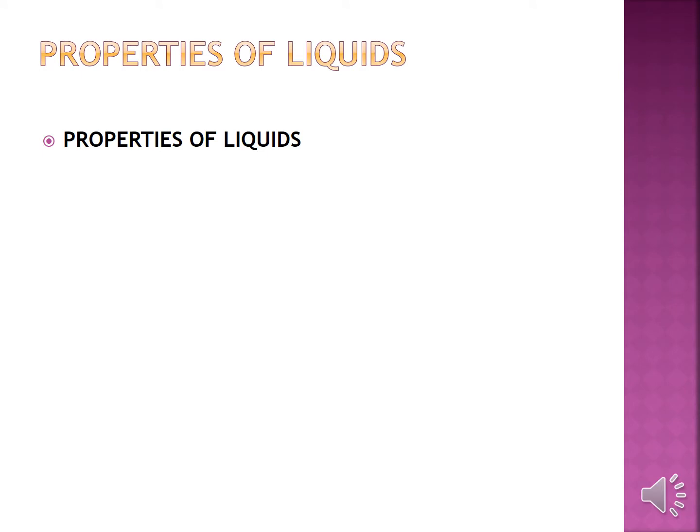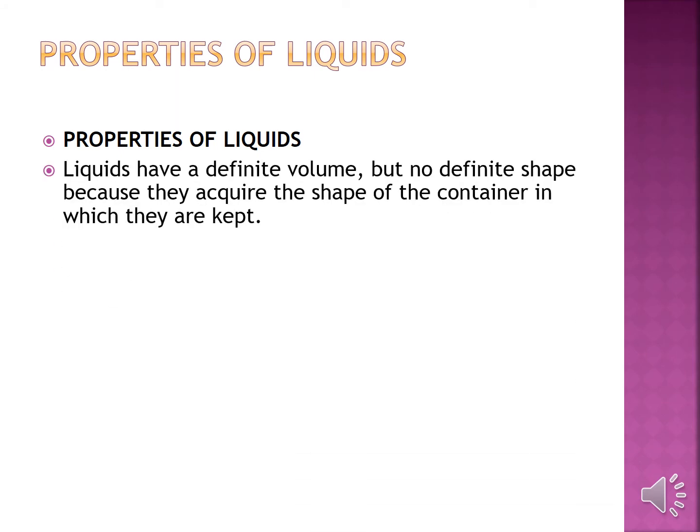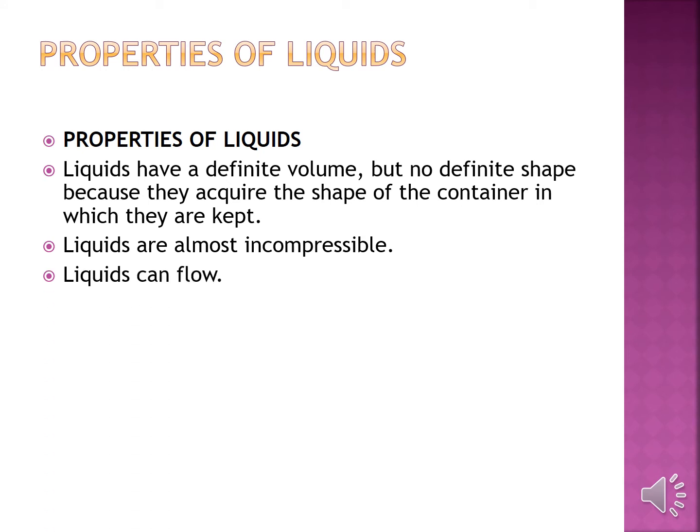Next we come to the properties of liquids. Liquids have a definite volume but no definite shape, because they acquire the shape of the container in which they are kept. So you all know that liquids acquire the shape of the container in which they are kept. Then liquids are almost incompressible. Liquids can flow.